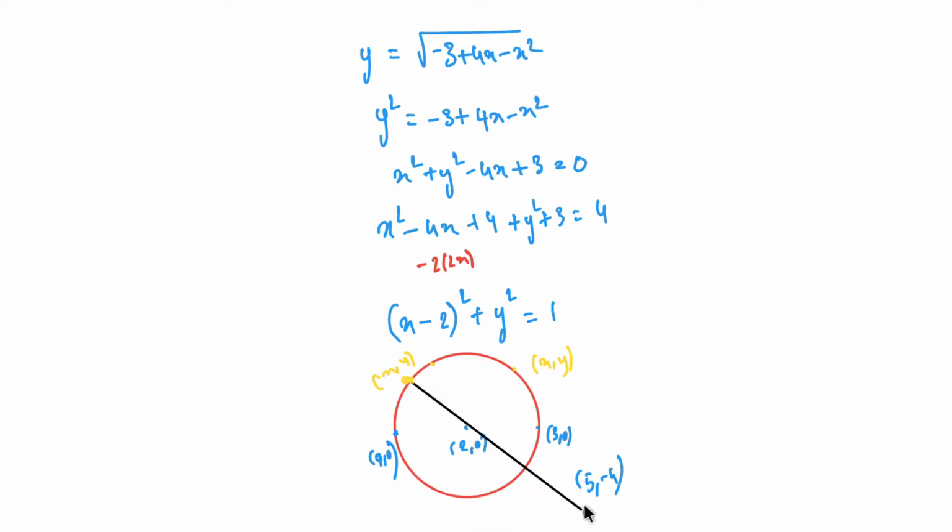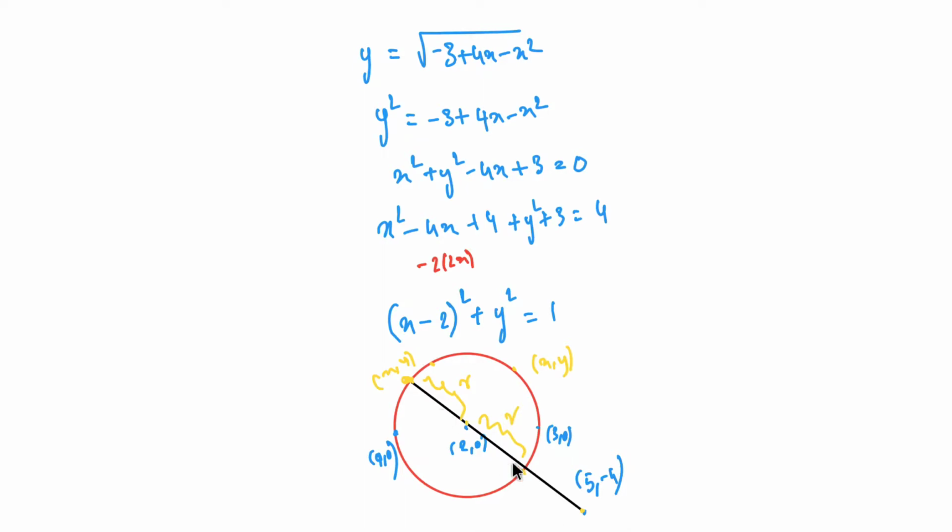So I need to make sure that this line passes through the center, and any line which passes through the center from one point to the opposite point could be a diameter. Even if you think in this way, the diameter is the largest line segment of all the chords that you draw inside the circle, so I would take a diameter and extend it to that required point. So here this is the required point, and I know this is the center, so the distance from here is the radius.